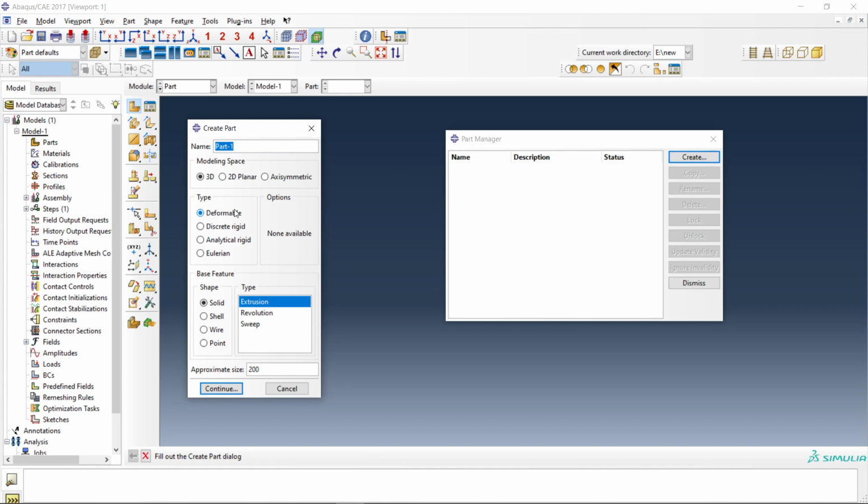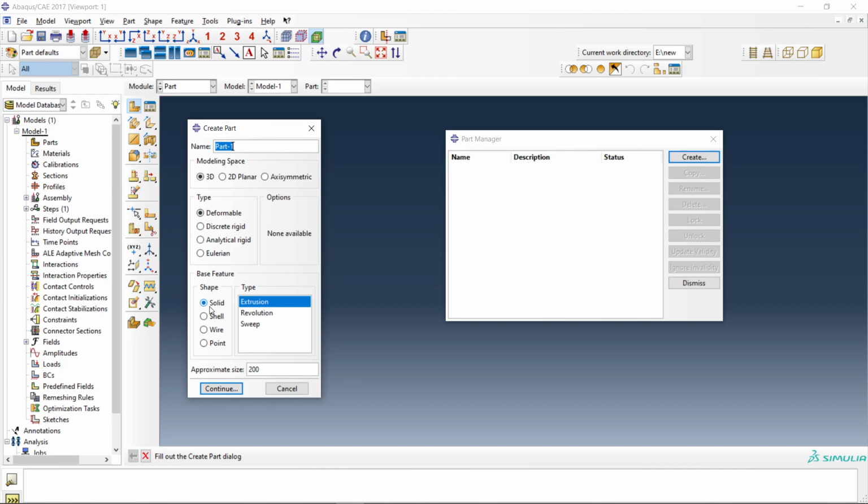For example, if you are trying to simulate an impact test, the object will be deformable, and the hammer will be a discrete rigid or analytical rigid part. These will be rigid parts where we don't need to focus our attention. We will focus our attention on the deformable part.